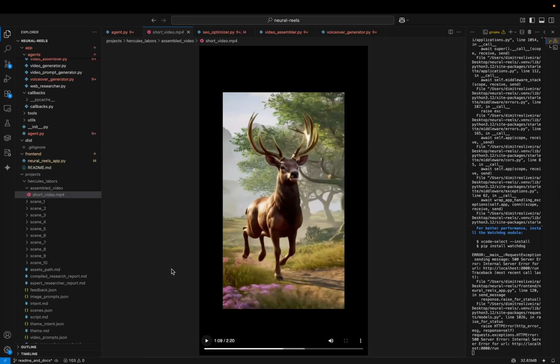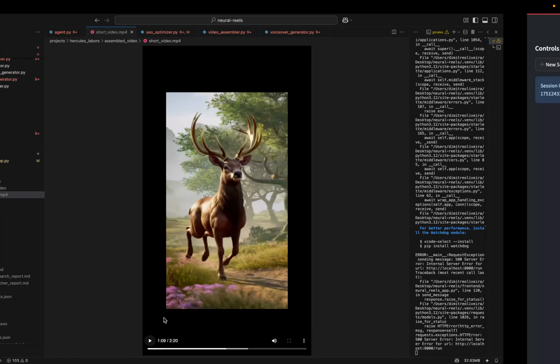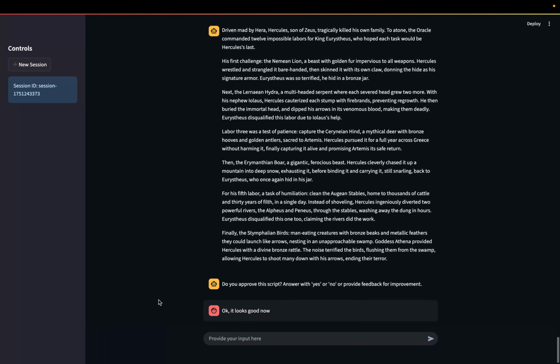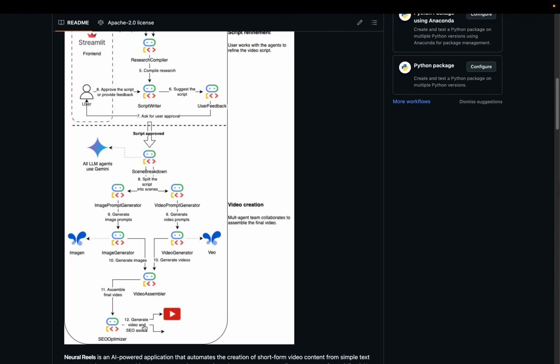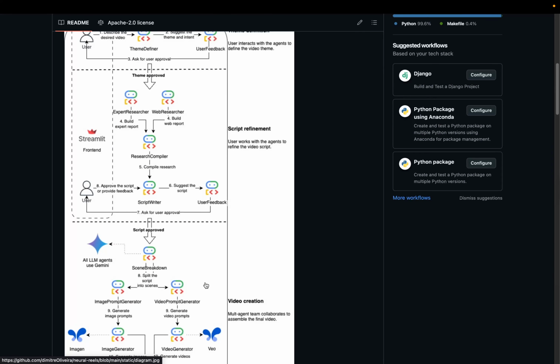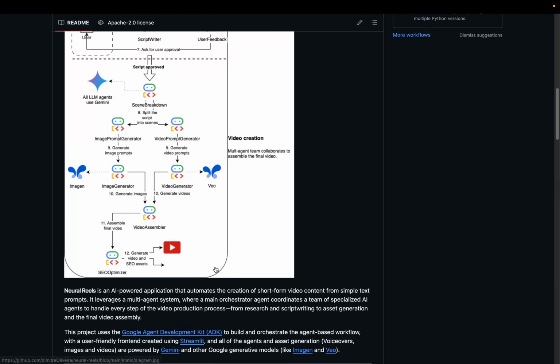Okay, so you can see that it looks quite good. It intercalates the videos and images because I'm only generating a single video for each scene. I could generate a bunch of videos, since Veo restricts the longest video to 8 seconds for now. I could generate only images if I wanted, since video is a little bit more expensive, so you get the idea. I have some flexibility. Okay, so if we go back, this will be the end. By the end, I will have the video file and also the SEO video title and description, and it finalizes the workflow creation.